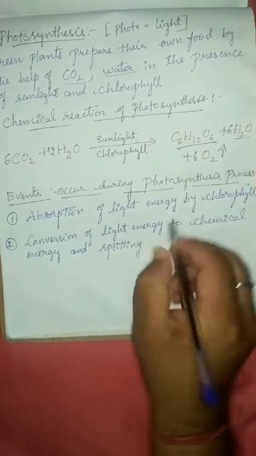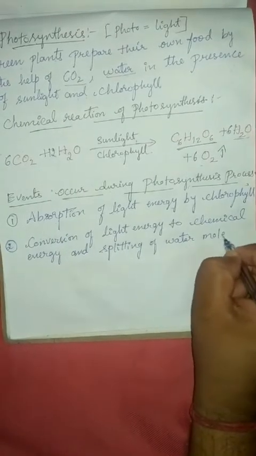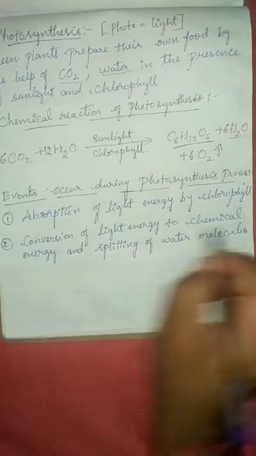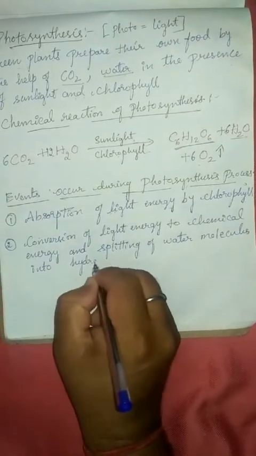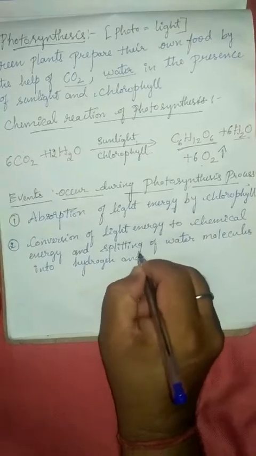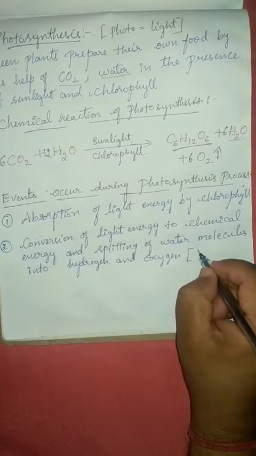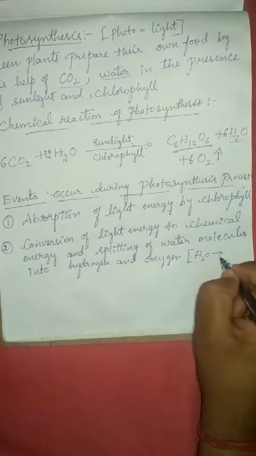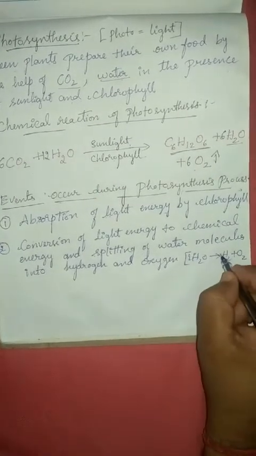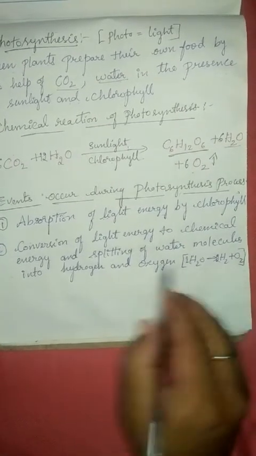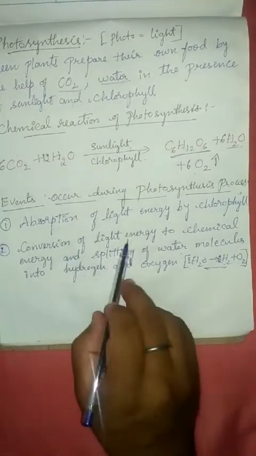What is divided? The splitting of water molecules into hydrogen and oxygen. You write down H2O gives H2 plus O2. We balance it also, 2 and here 2. This is the splitting of water into hydrogen and oxygen. This is the second event.